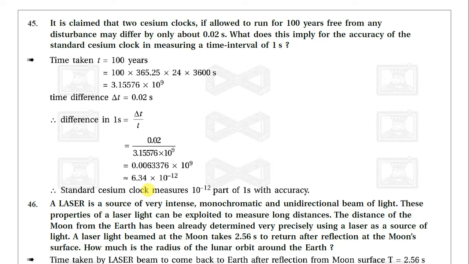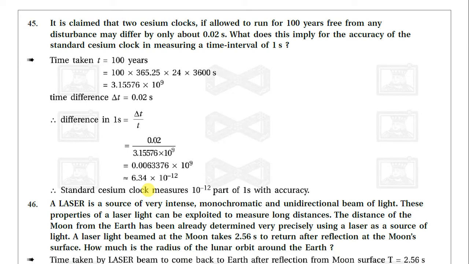So here, the time taken is equal to 100 years. So 100 years multiplied by 365 into 24 hours into 3600 seconds. We will get 3.15576 into 10 raised to 9 seconds.